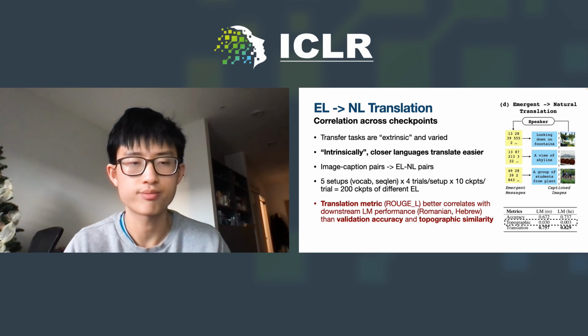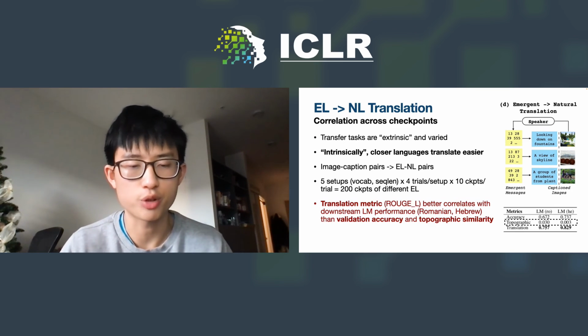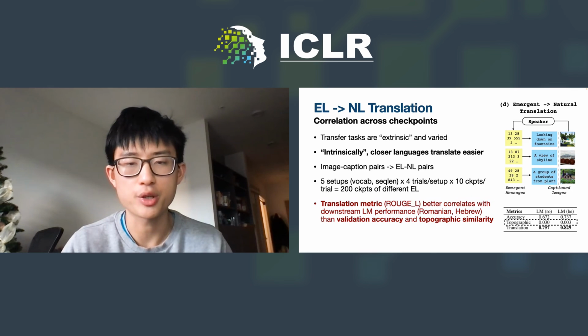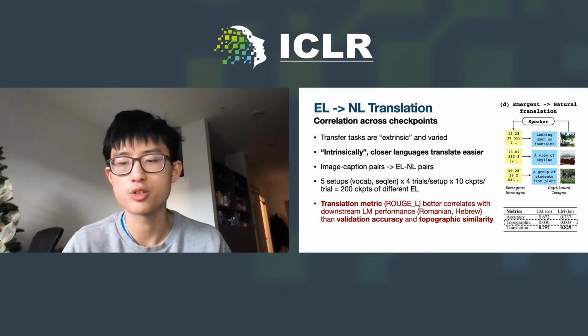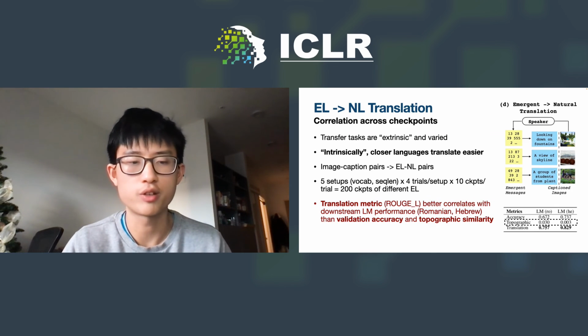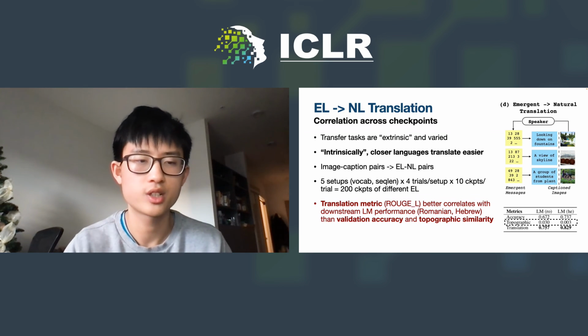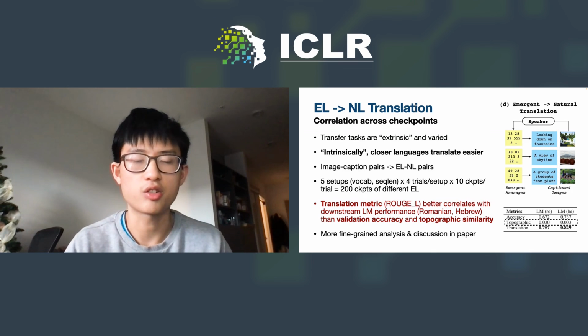to natural language. Across those different checkpoints, we found that our translation measure correlates better with the language modeling transfer performance compared to two previous common metrics, guessing accuracy and topographic similarity, while the latter has little correlation with transfer. More fine-grained analysis and discussion are in the paper.